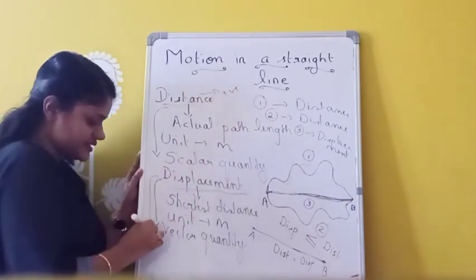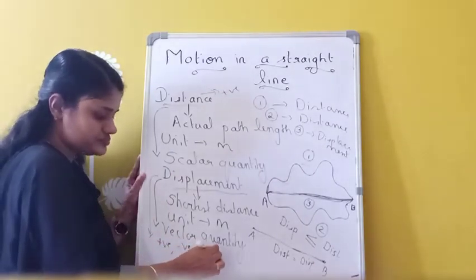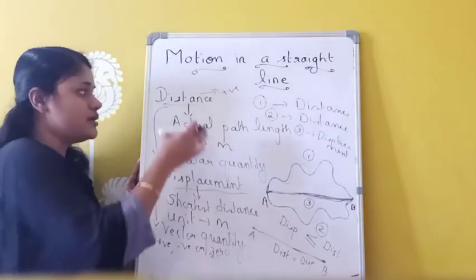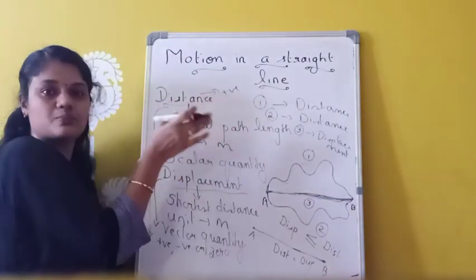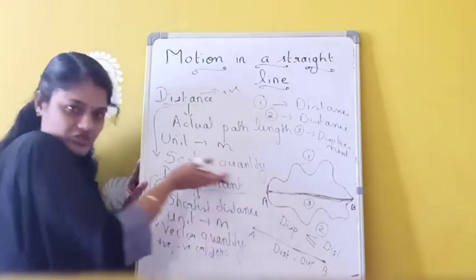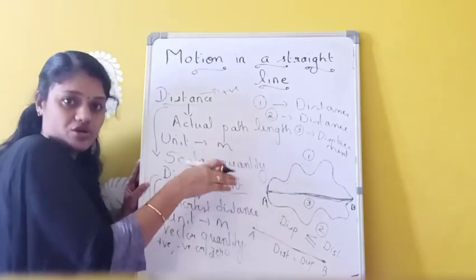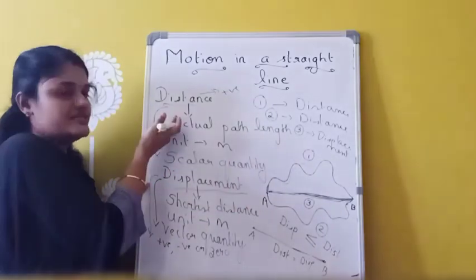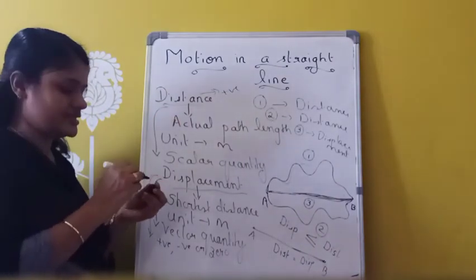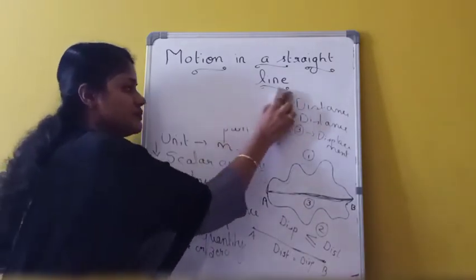But displacement can be positive, negative, or zero. The actual path length is always positive. But when displacement is in the opposite direction, it may become negative. Displacement can be negative, zero, or positive, but distance is always positive. These are some of the differences between distance and displacement.